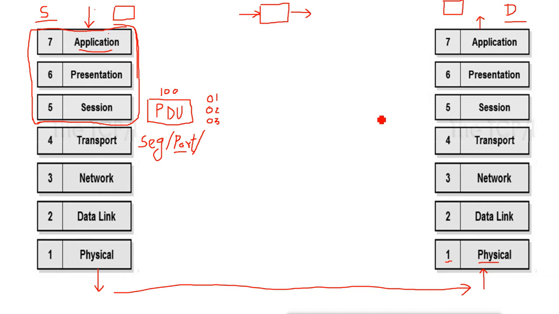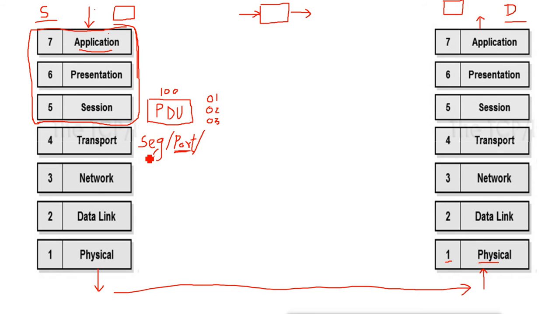Then we have many other protocols, and each protocol has a unique port number. The port number is defined by the developer who designed the protocol, who decided that their protocol will use this port number.